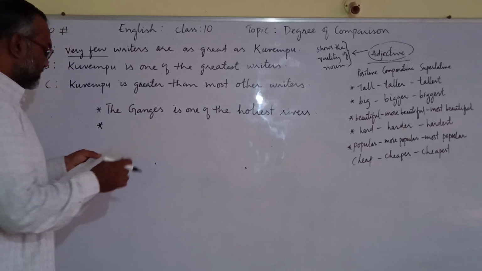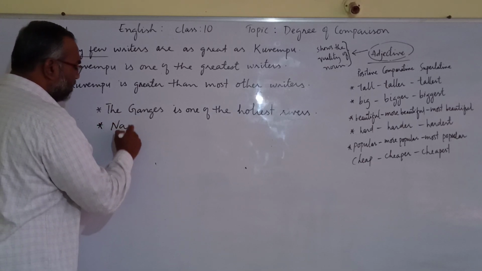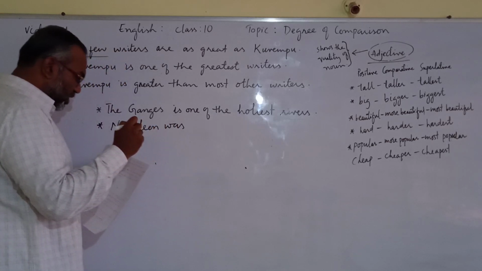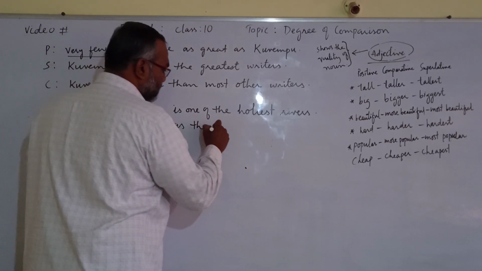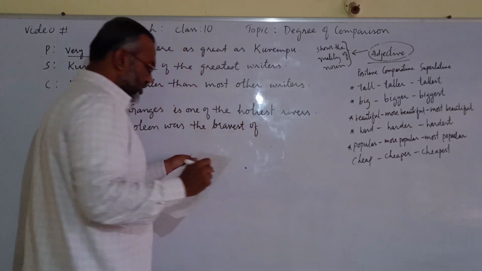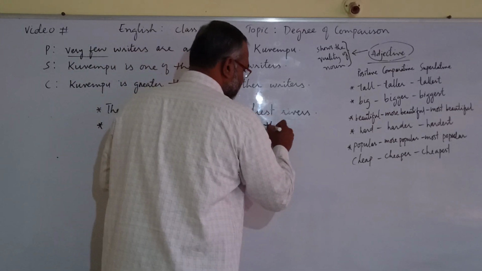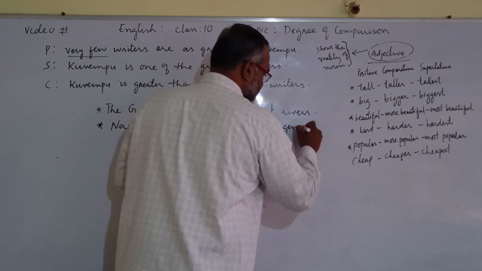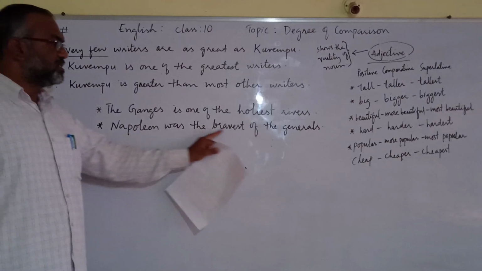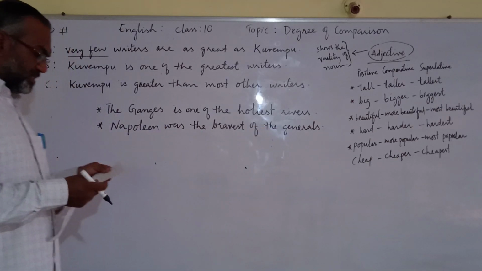The next sentence is: Napoleon was the bravest of the generals.